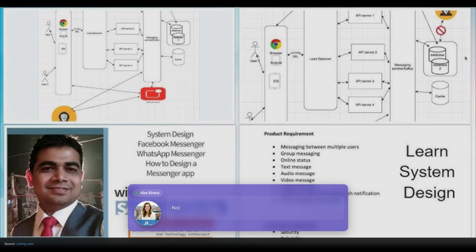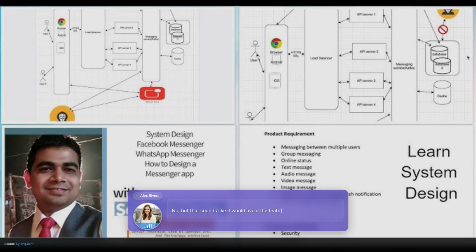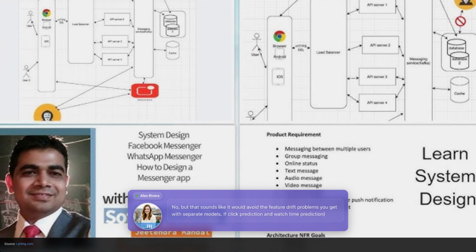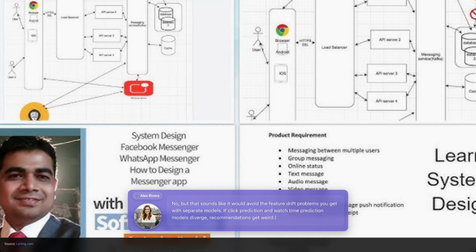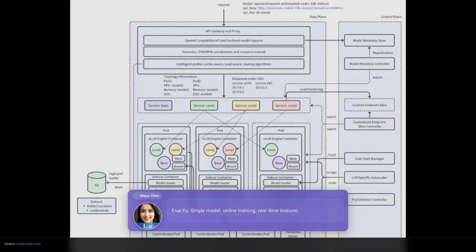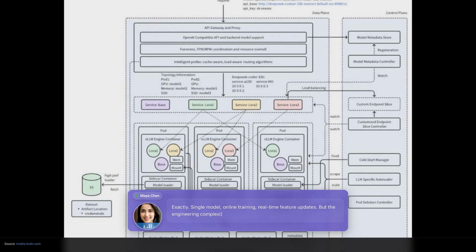Anyone heard of it? No, but that sounds like it would avoid the feature drift problems you get with separate models. If click prediction and watch time prediction models diverge, recommendations get weird. Exactly, single model, online training, real-time feature updates. But the engineering complexity is insane.